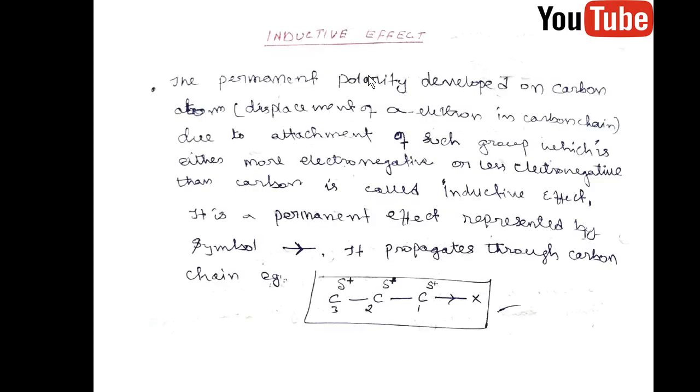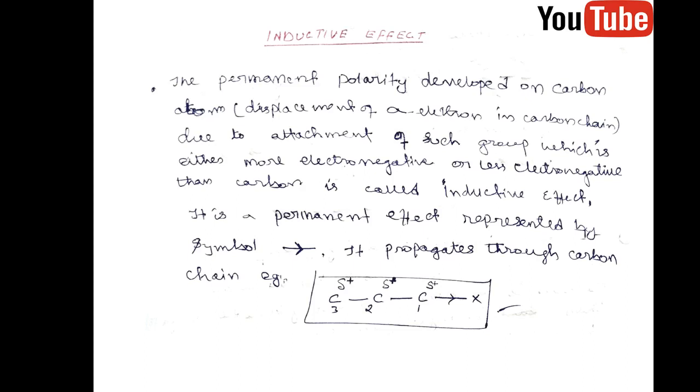Since we know that carbon has a tetravalent bond, keep that in mind. The permanent polarity that develops on carbon atoms, that means the movement of sigma electrons in a carbon chain due to attachment of a group which is either more electronegative or less electronegative than carbon, is called the inductive effect. So when carbon is attached to a more or less electronegative atom, there is a permanent displacement of electrons. Such a property is called the inductive effect.